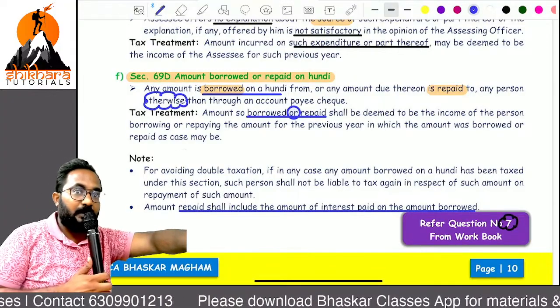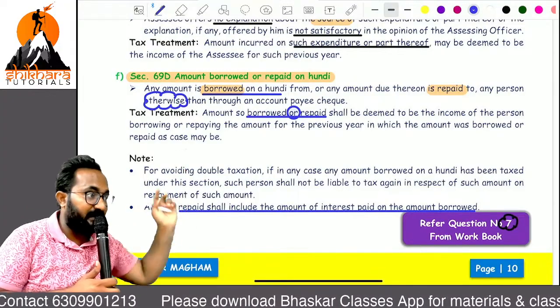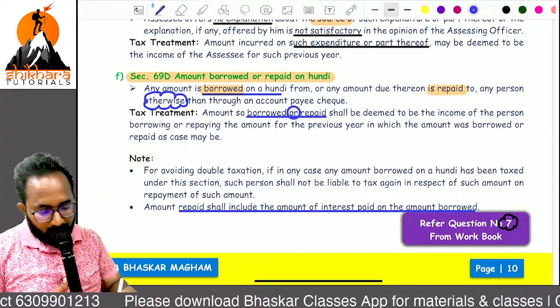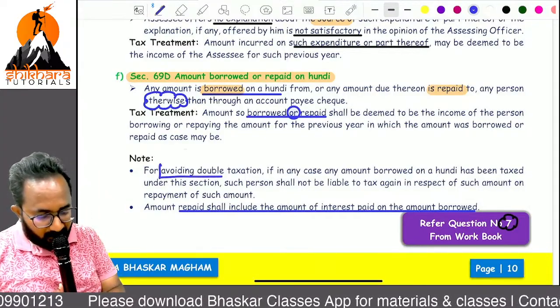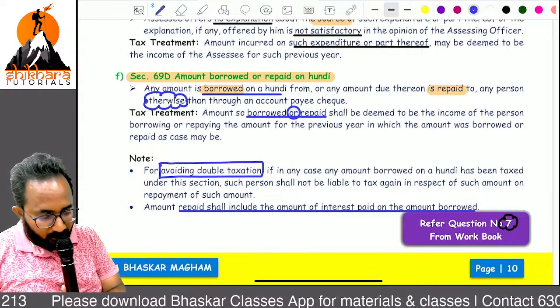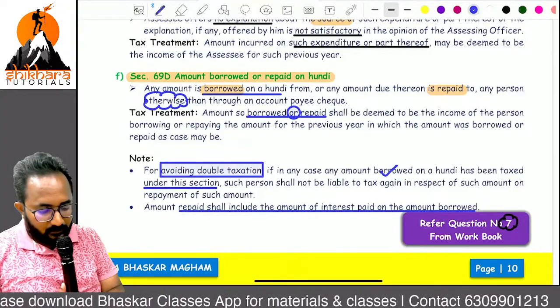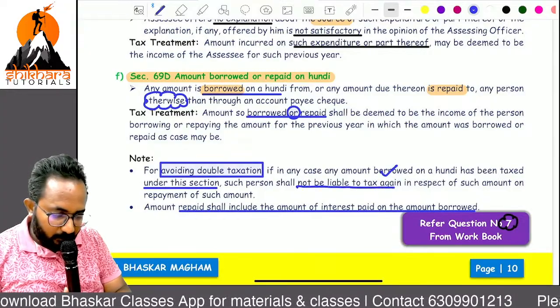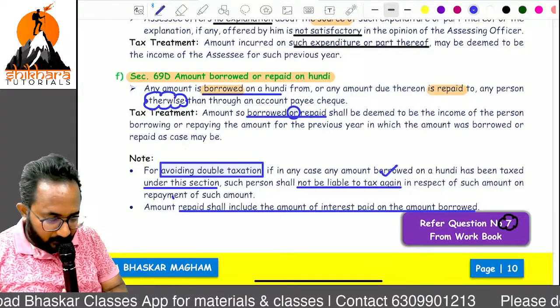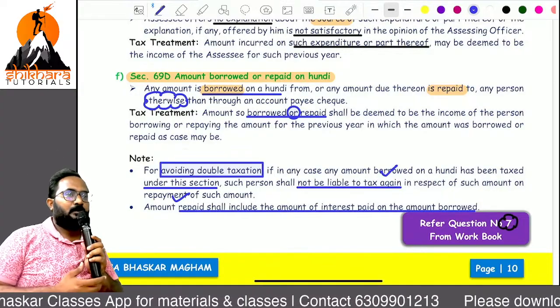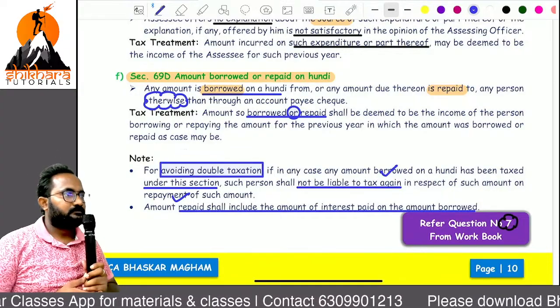Not only the principal, interest repayment also will be treated as deemed income. Next, for avoiding the double taxation, this point only: if borrowed is taxed under this section, then such person is not liable to tax again in respect of the repayment. Are you understood, right?